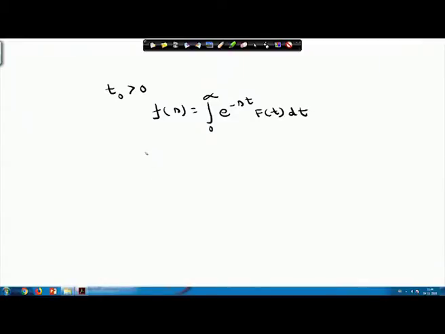This I can break into two intervals, 0 to t0, and t0 to infinity, the second part, that is e^(-st) f(t) dt.